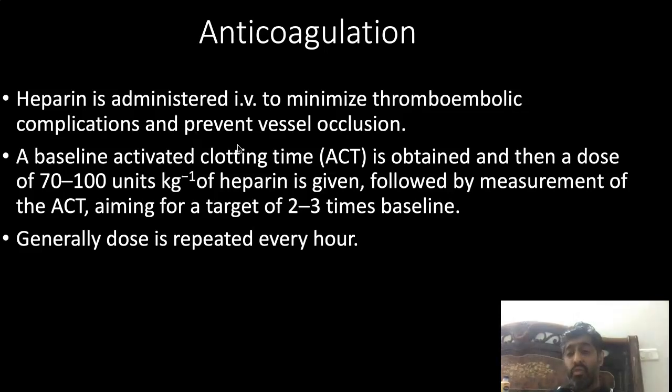Some centers do use infusions of heparin as well, but in our center we generally give a bolus dose of heparin as and when required, generally after an hour or so. But for a vascular aneurysm or a case like that, we generally wait till the microcatheter or the balloon has been placed, and then we give a second dose of heparin after the first dose has been given as a bolus. That's how you generally maintain and aim for an ACT of around 2 to 2.5 times the baseline.